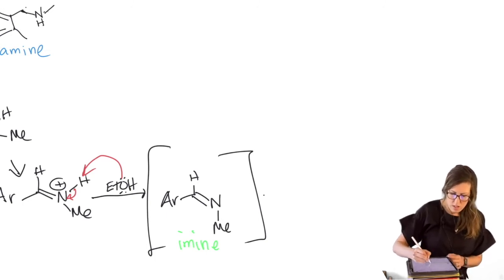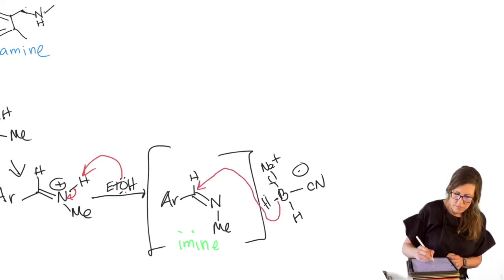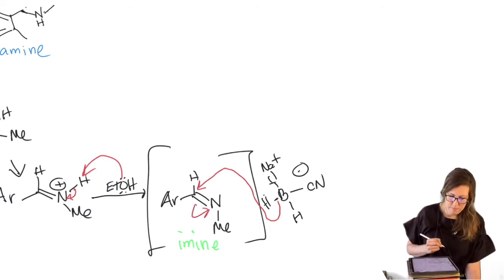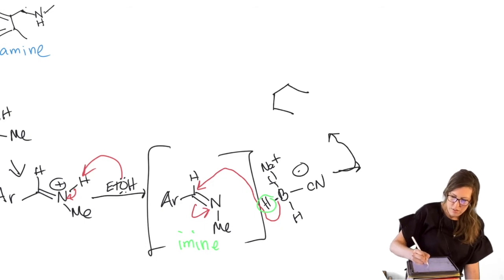Okay, so here comes our sodium cyanoborohydride. Now, one of those H's is going to attack, open. It's a new H, right? I'm going to track that new H just because it's good to know. Like, what if it was a deuterium, right? So the green will help us do a problem like that if we ever see a deuterium. I'm going to start coming back home because I know that that's kind of going off the margin there. So I'm going to start drawing it out too because we're getting close.